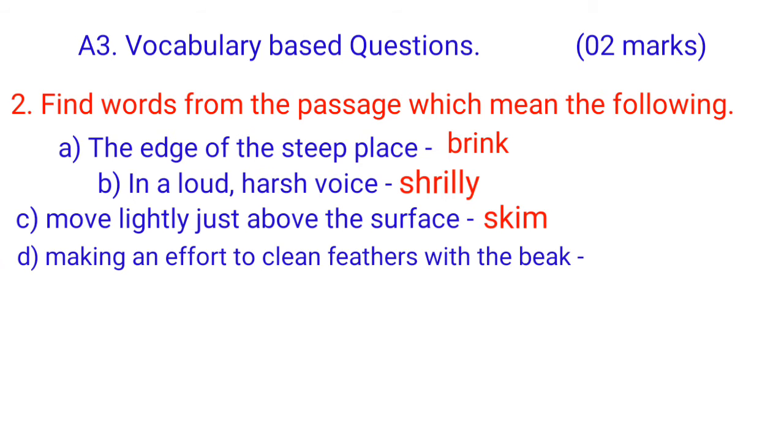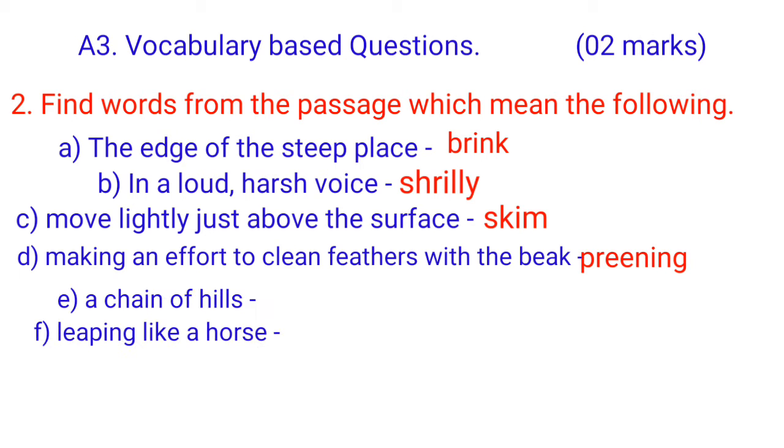D, making an effort to clean feathers with the beak, that is preening. E, a chain of hills, that is ridge. F, leaping like a horse, that is curveting. In this way, the sentences would be given and you have to write the answers in one word.